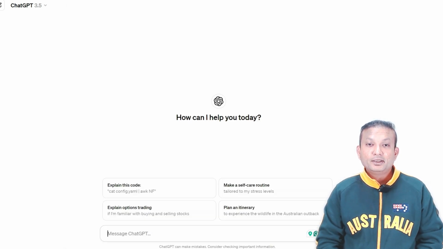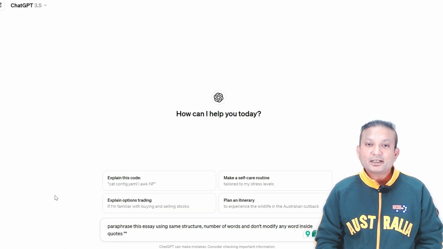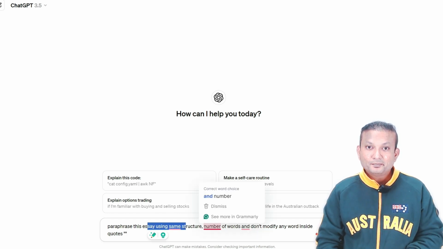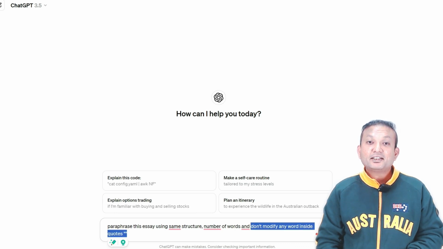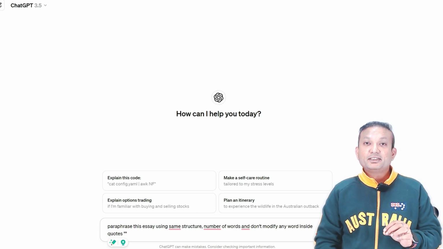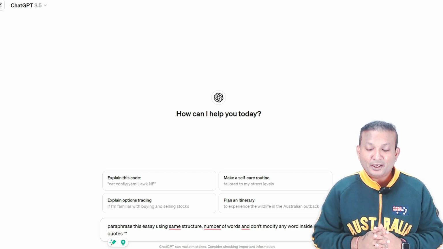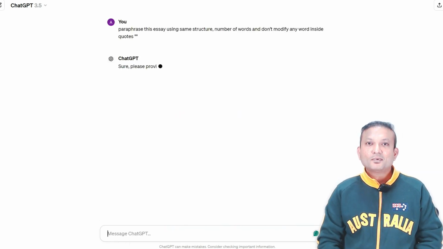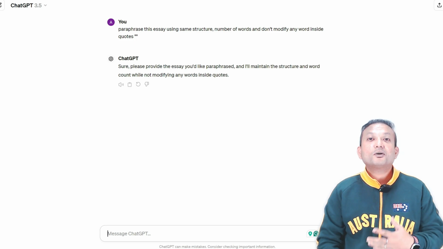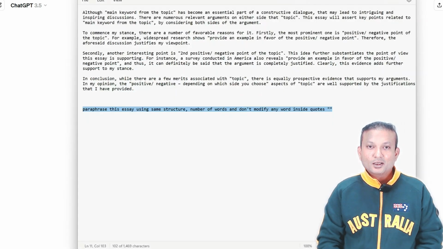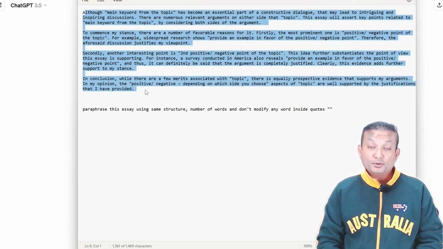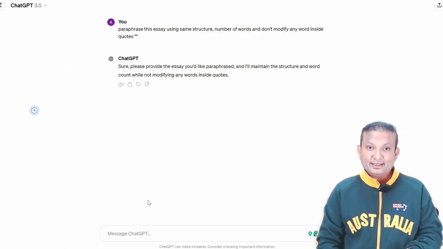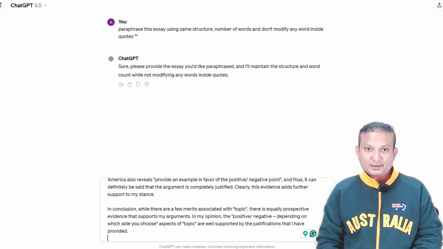Now what I'm going to do is just provide simple instruction to ChatGPT. Paraphrase the essay using same structure, that is important, number of words, that is important, and don't modify any words inside the quotes. So inside the quotes is basically what I need to write on my own. So I press enter and then ChatGPT asks, okay, give me the essay. Now I'm going to just copy the template of the essay which I showed you on the slide. It's exactly the same.